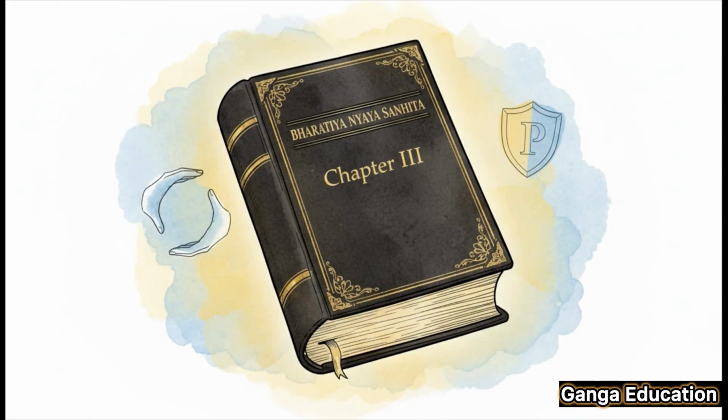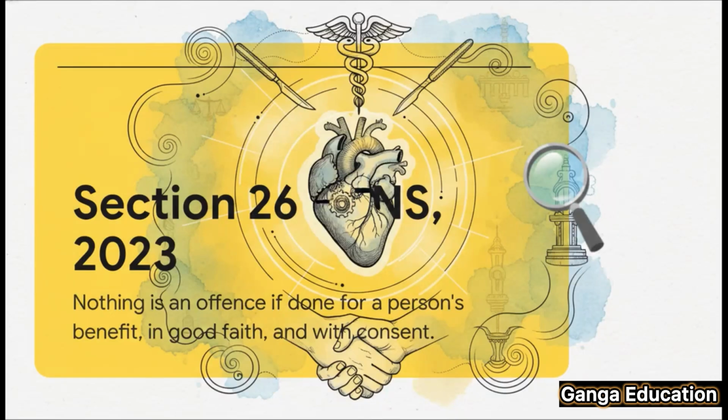आज हम डिस्कस करेंगे Section 26 of the Bharatiya Nyaya Sanhita 2023. Now, the Bare Act says that nothing is an offense by reason of any harm to any person for whose benefit it is done in good faith and who has given consent. So what does that really mean in simple terms?